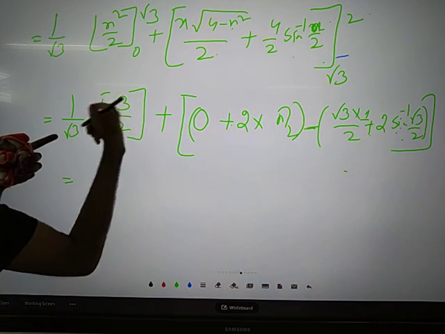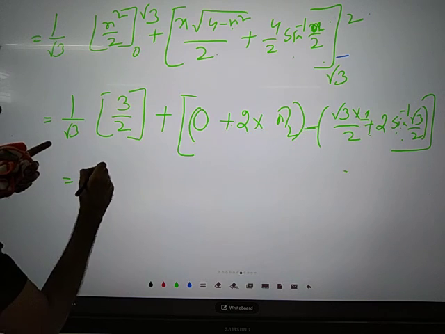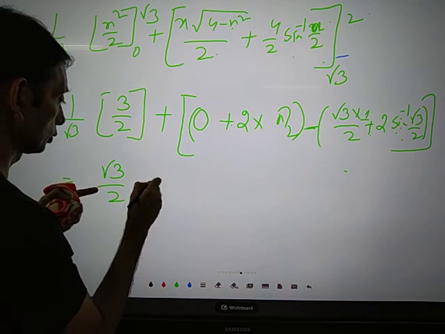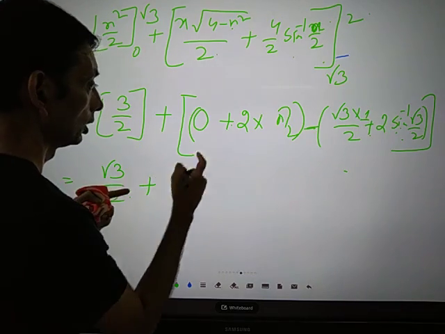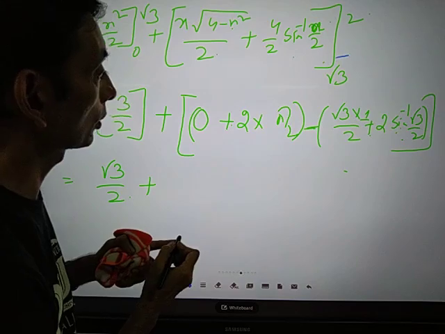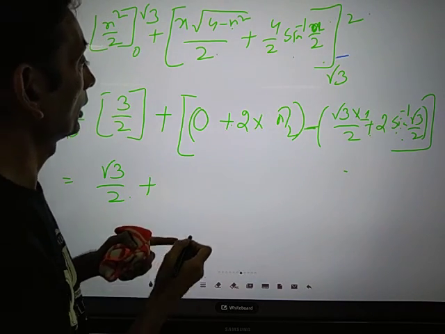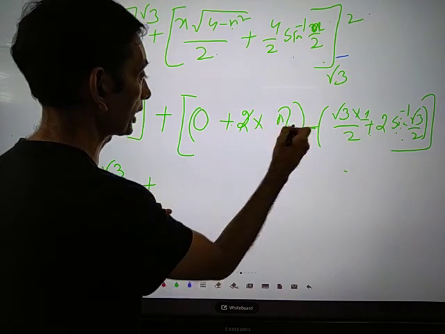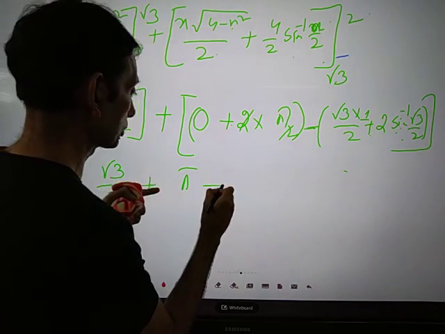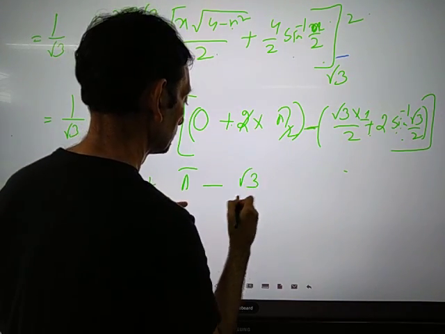If you cancel 3 by root 3, it will be root 3 by 2, plus, and I can remove the bracket now. This 2 cancels out, it will be pi. This is minus root 3 by 2.